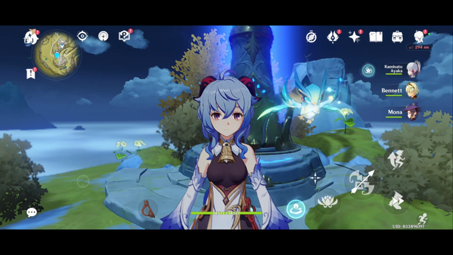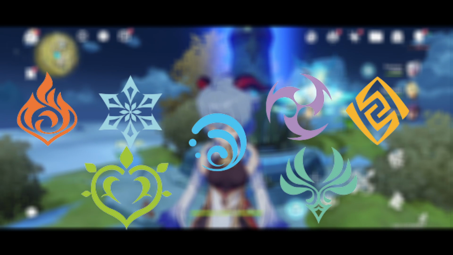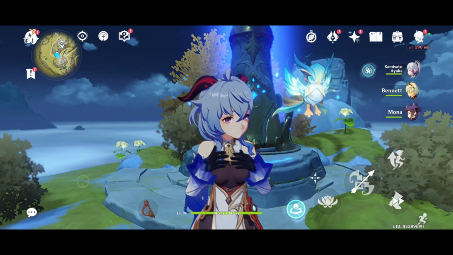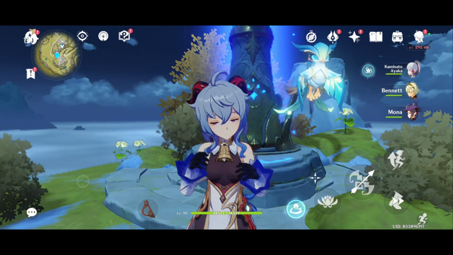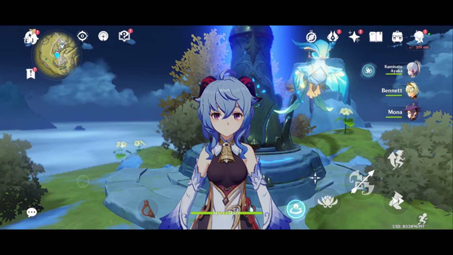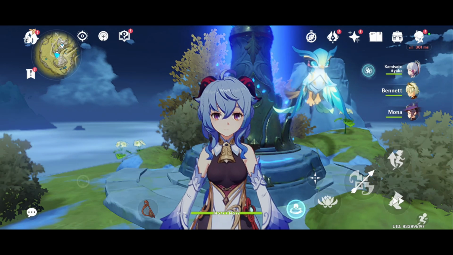In Genshin Impact, we have 7 elements. We have Pyro, Cryo, Hydro, Electro, Geo, Anemo, and Dendro, among which Pyro, Cryo, Hydro, and Electro will be covered in this part. Interactions between any 2 or 3 of them are what we call elemental reactions. Before we dive deep into elemental reactions, let's learn a few terms.